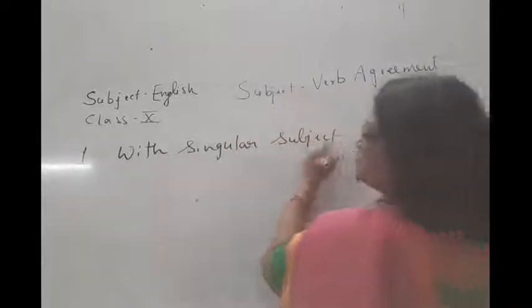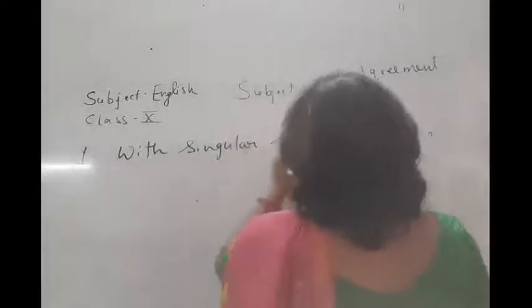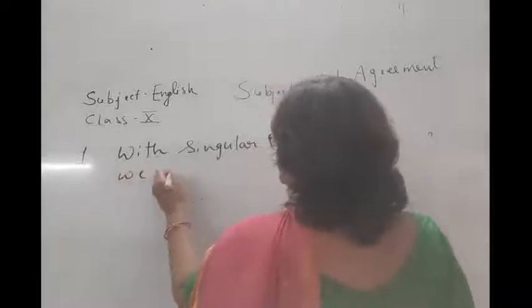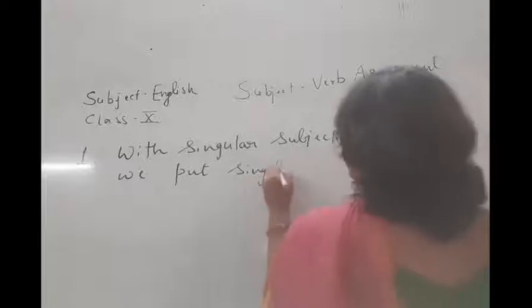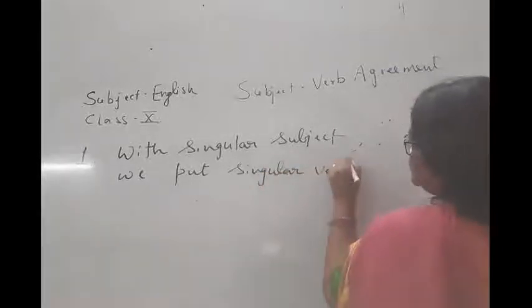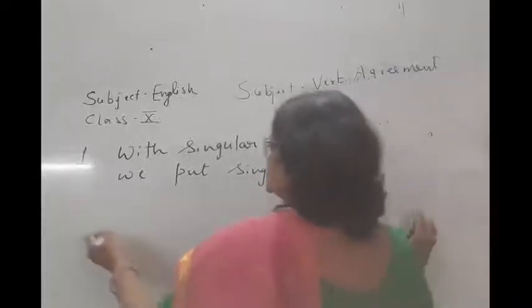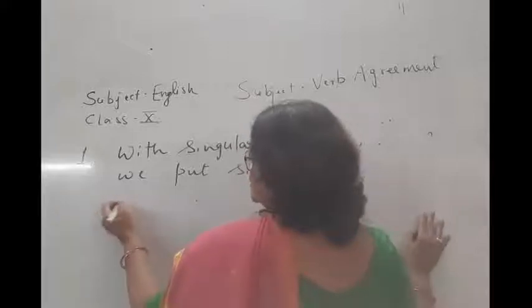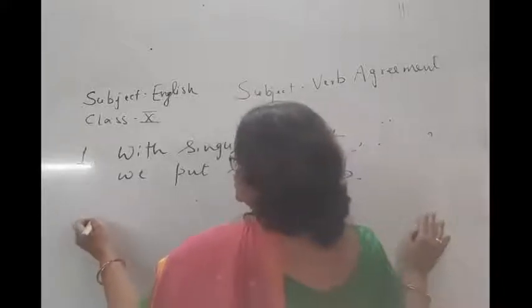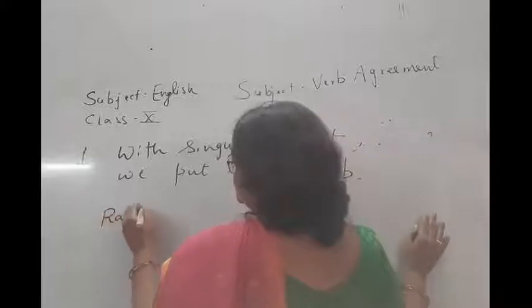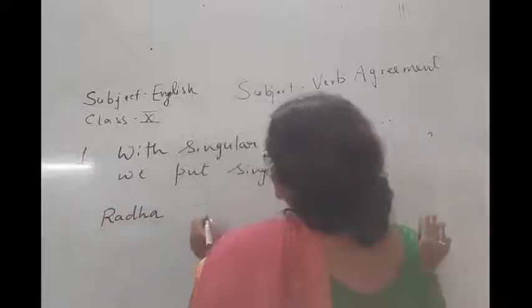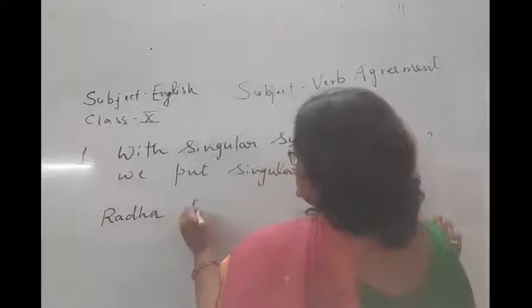We always put the singular subject, we put singular verb. Now suppose this is an example. Once again I will try to explain it to you with the help of this example. Radha dance.